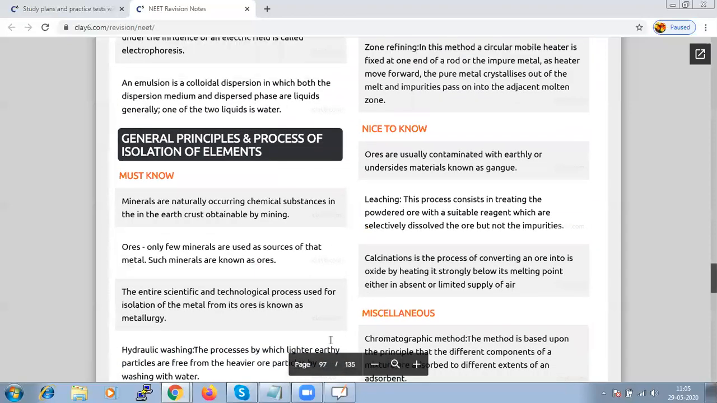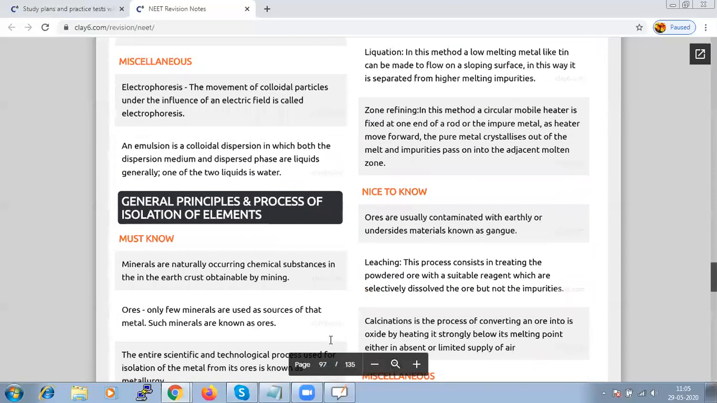The next method is leaching. This process consists of treating the powdered ore with a suitable reagent which selectively dissolves the ore but not the impurities. We have to select that particular reagent which will have the tendency of dissolving the ore.